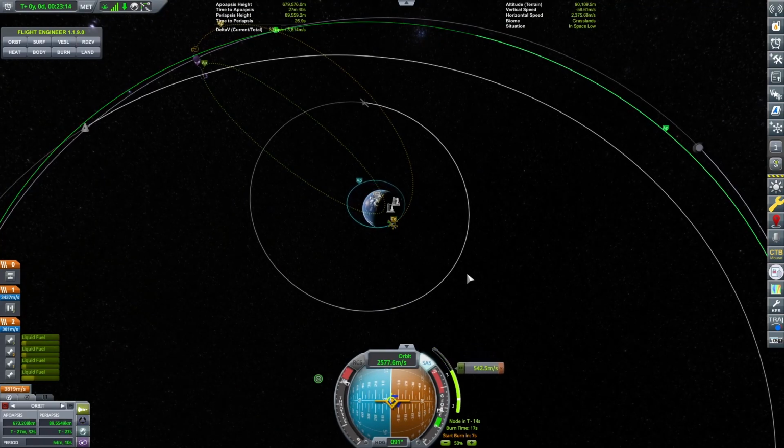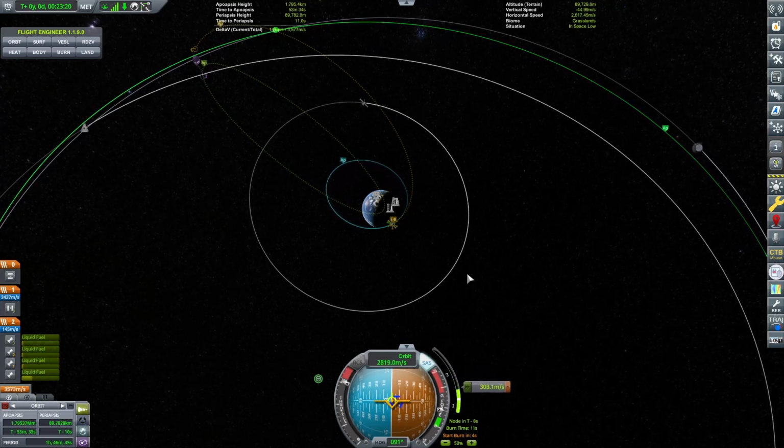Okay, Charlotte, we're pushing out to the Mun now. We're increasing our apoapsis, and then we're gonna get into an orbit of the Mun, and we're gonna try and place our next satellite.